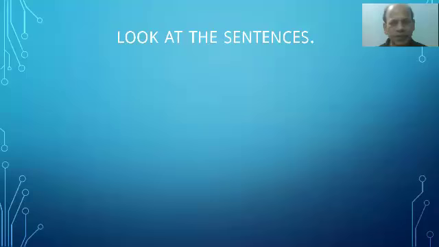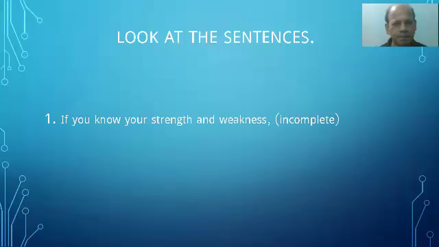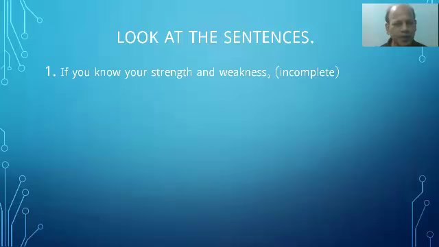First, look at the sentences. Number one, if you know your strength and weakness. You see, this sentence has a subject and a verb. Still, it is incomplete. It cannot express the meaning clearly.